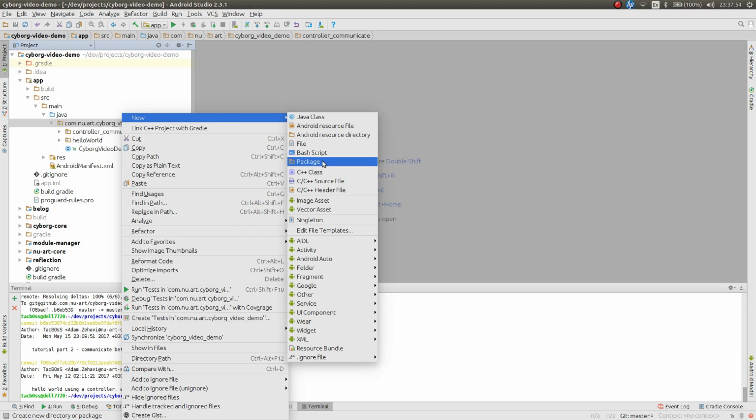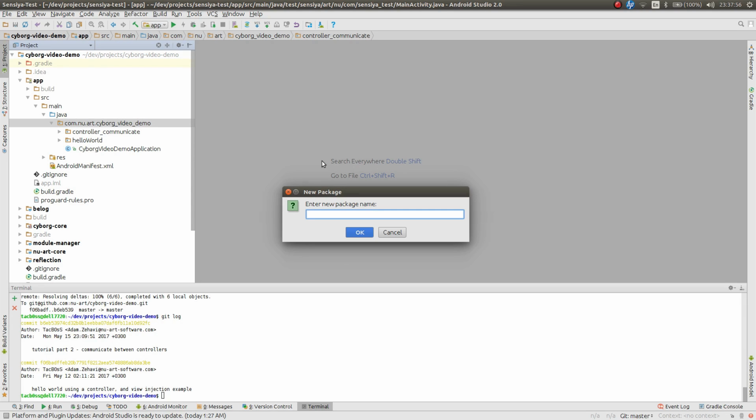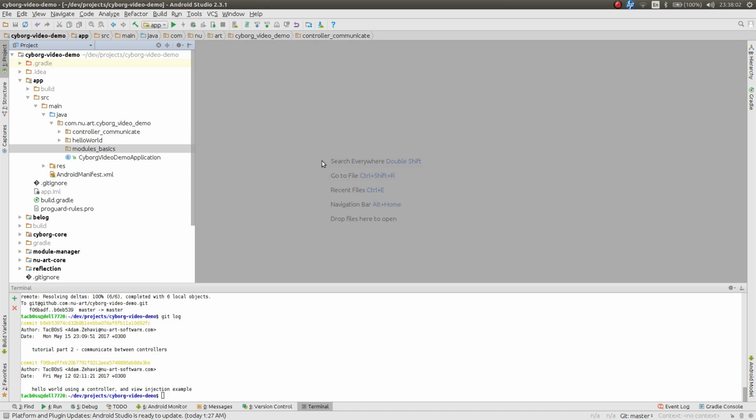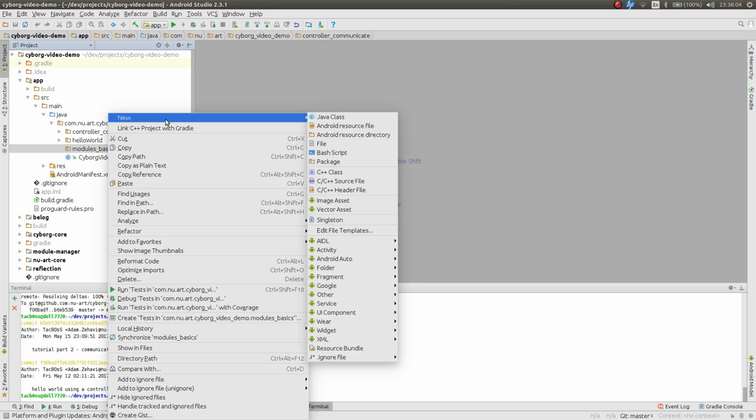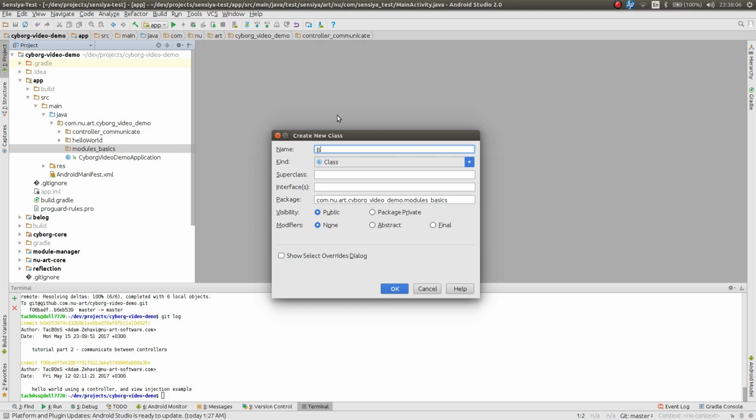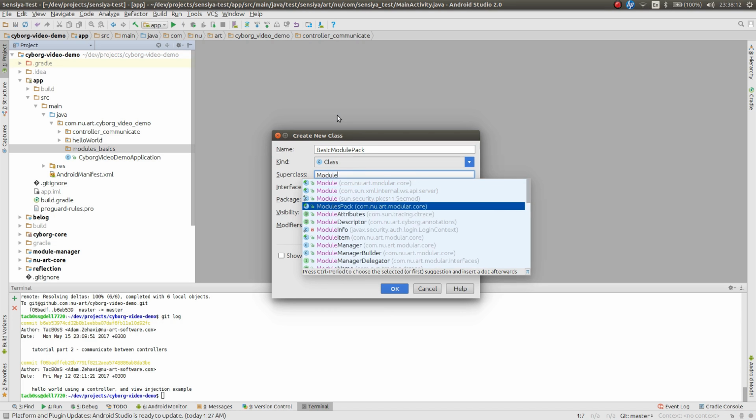First, we'll create a package for this tutorial. Modules, basics. Create a new class, BasicModulePack, that extends ModulePack.